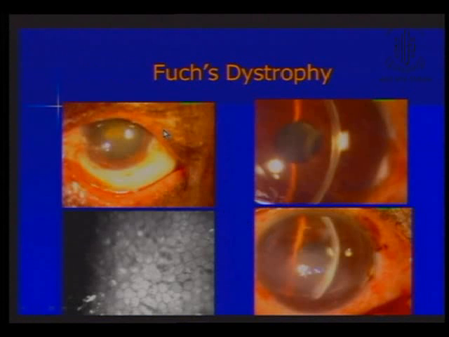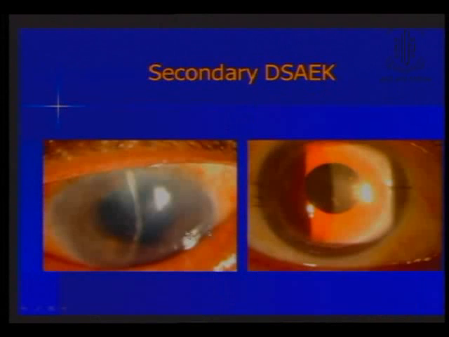I'll just skip that. You have situations where you might have a patient like this, small posterior subcapsular cataract with a little bit of endothelial decompensation, a thickened cornea with thickness around 600. This is the morphology of endothelium, and this is a slit lamp picture of the same patient. You would like to go for a phaco as such. So we did phaco, but the patient did have a significant edema, which didn't resolve with the treatment for the next 6 to 8 weeks, and ultimately the patient required a secondary DSEK.